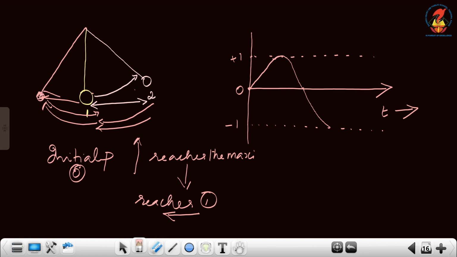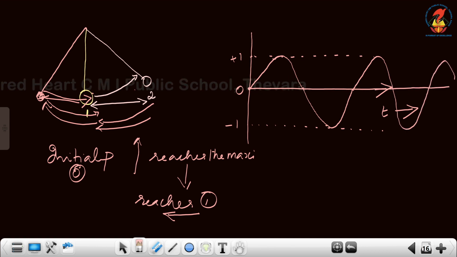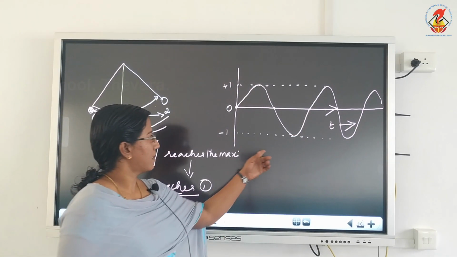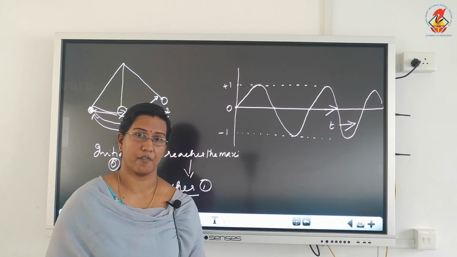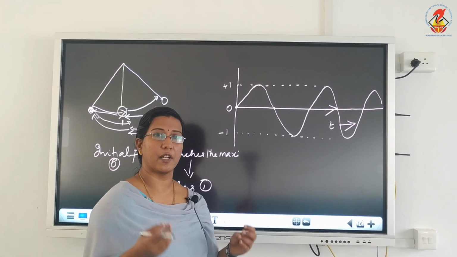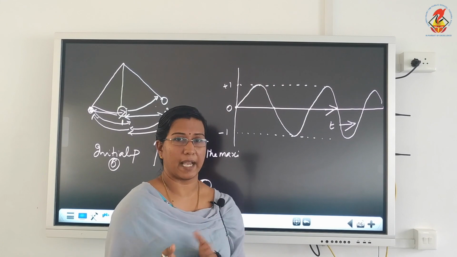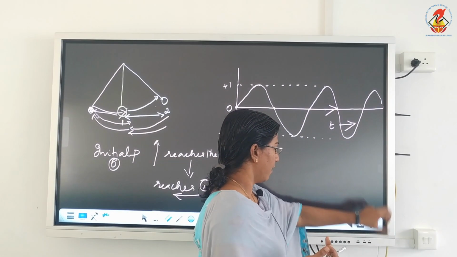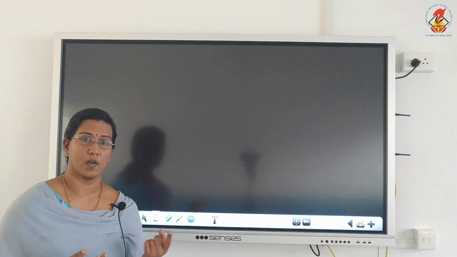Then what happens from there? Again it tries to return to its initial point. Will it stop there? No. Again it will go to the other side, which is the maximum, comes back, and this will keep on repeating if there is no resistance. So this is an example of a periodic graph. It is a graph showing a periodic function of displacement with time. Similarly, we know sin theta and cos theta are also periodic functions.